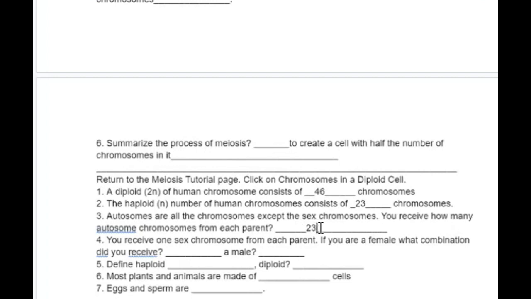All right. I get 23 from mom and 23 from dad, and that makes you. Okay. You receive how many autosome chromosomes from each parent? So you get 23.